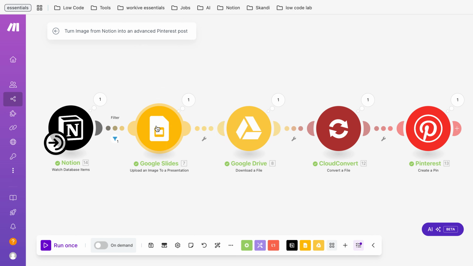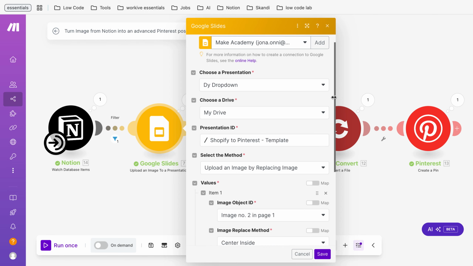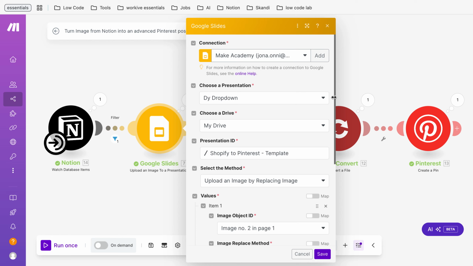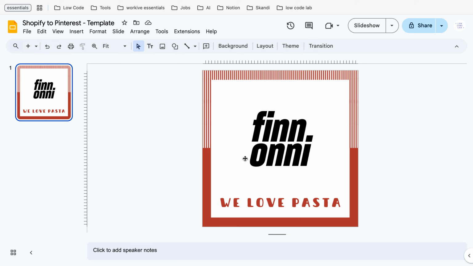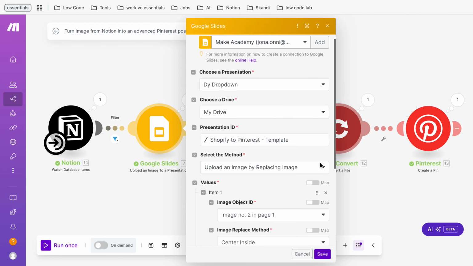Next, it will upload an image to a presentation. Why exactly are we doing it with Google Presentations? The thing is, Google Presentations is free. So you can just create a template in Google Presentations and then replace the picture, this little picture, with the picture you have in your database, and then export this to CloudConvert and then pin it to Pinterest.